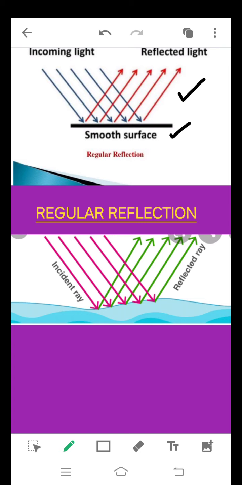So here the incident rays are parallel to each other, and so are the reflected rays. This type of reflection is called regular reflection, which takes place on smooth, polished, shiny surfaces.